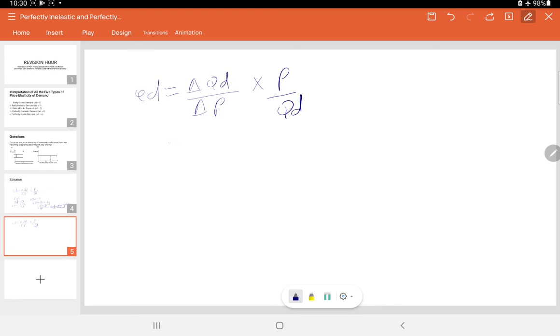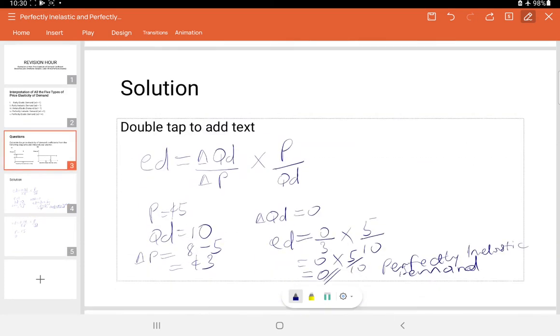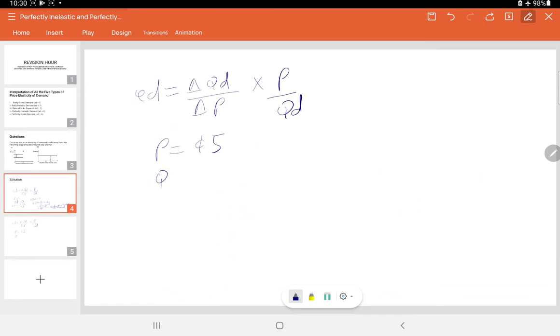From the question, we see that the initial price is 5 cedis. And then the initial quantity demanded, well, let's go back to the diagram so that we look at it. The initial quantity demanded is 10 units. We have seen it. The initial quantity demanded is 10 units.